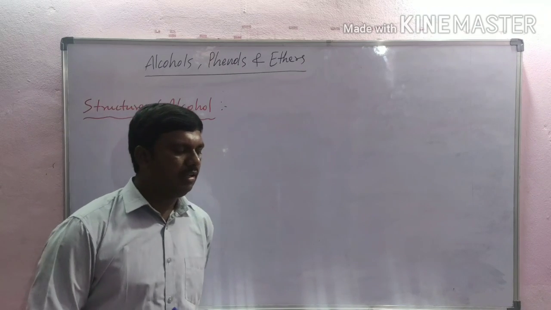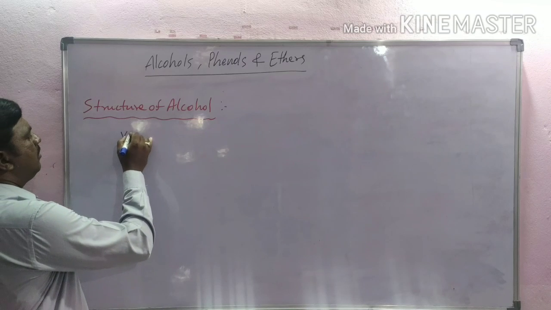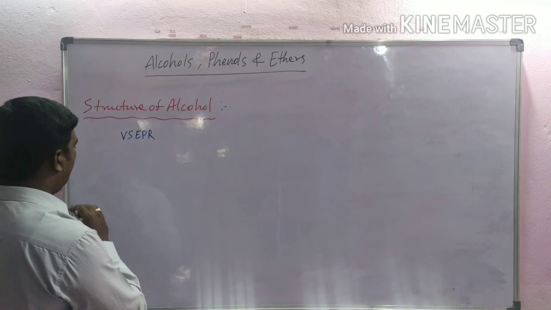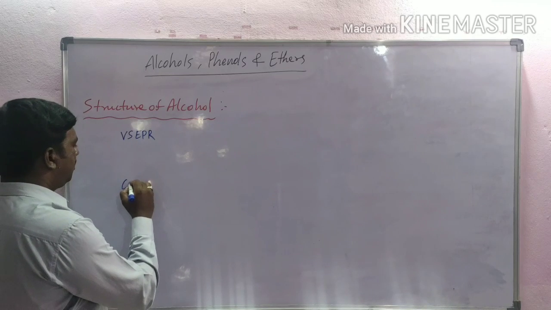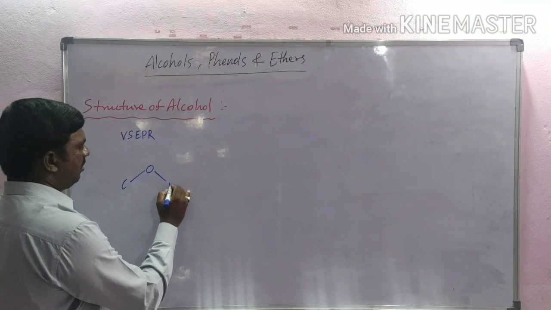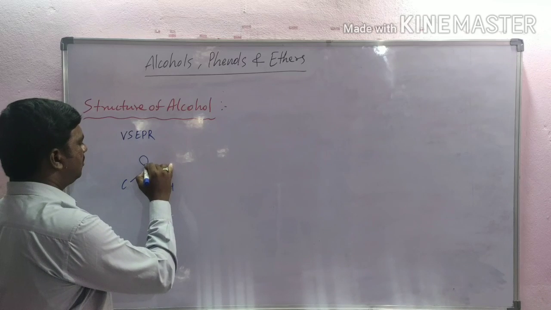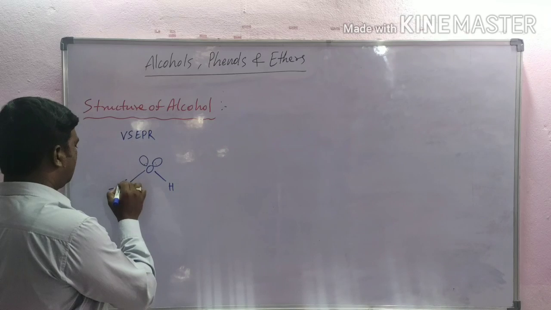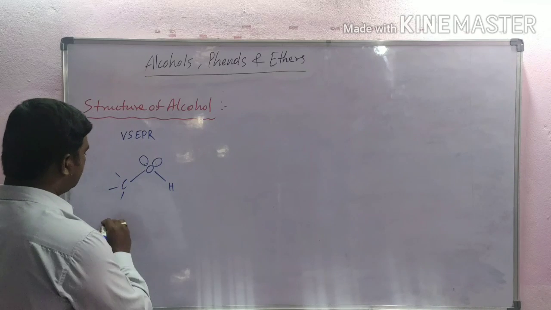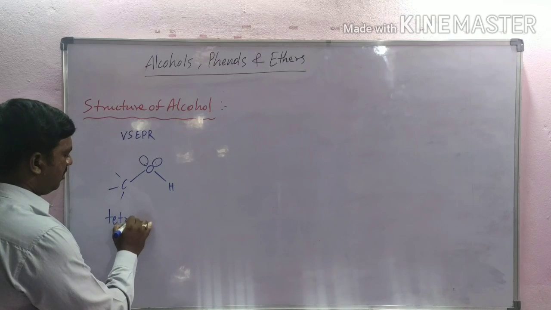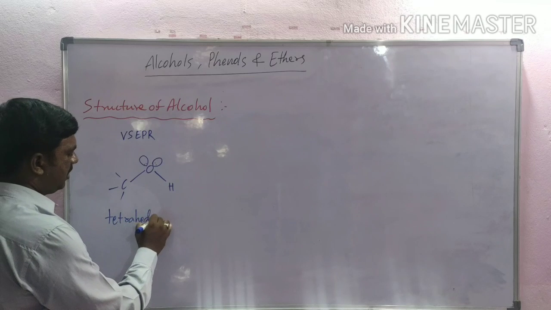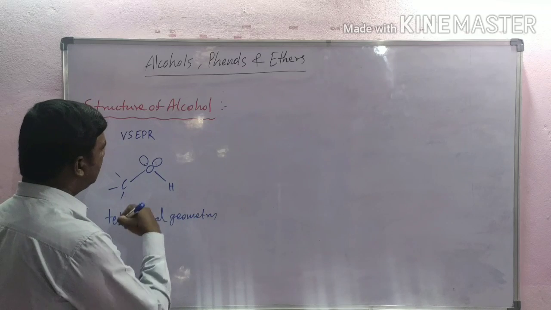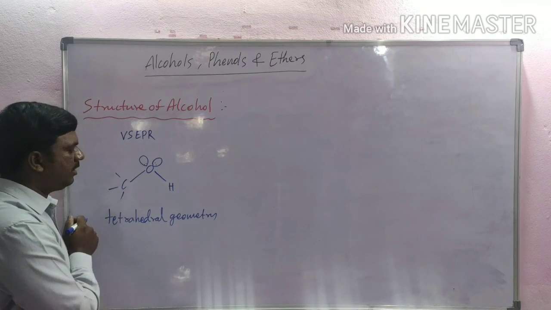Now the structure of alcohol. According to VSEPR theory, alcohols have tetrahedral geometry. This is the alcohol structure, this is tetrahedral geometry on the basis of VSEPR theory.